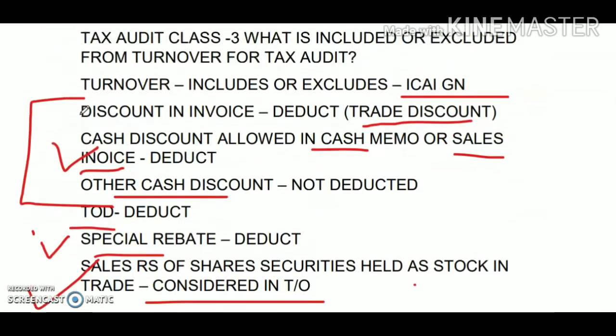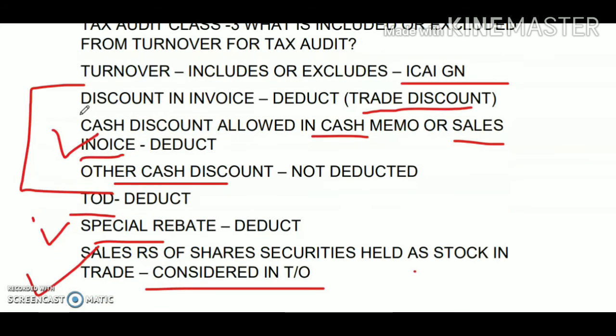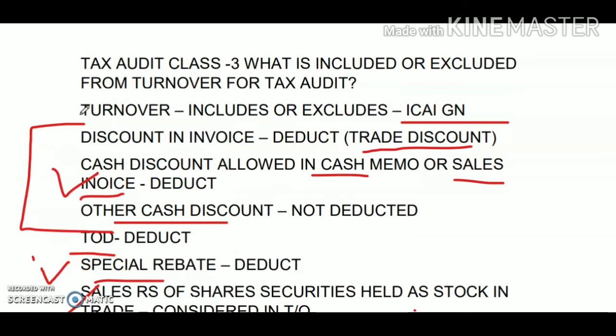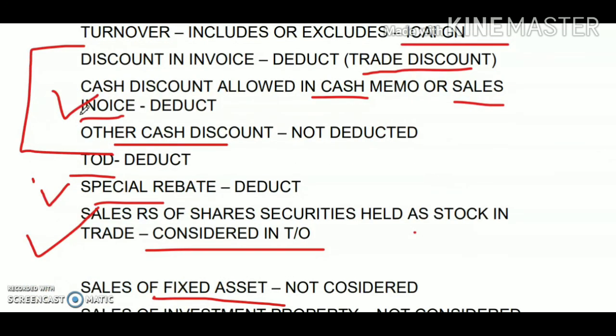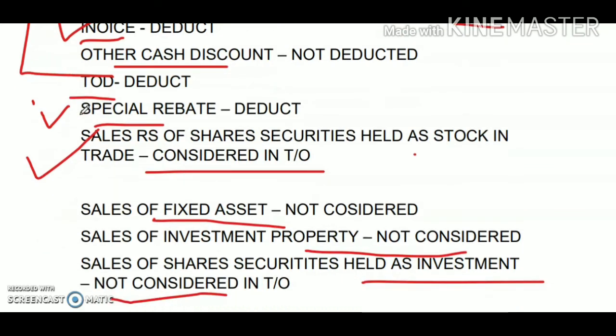So this is the discussion of what is included or excluded from the turnover. The answer is given by the ICAI guidance note. It is not given anywhere in the Income Tax Act. The trade discount will not be part of the turnover. Cash discount presented in the invoice itself will not be part of the turnover. Other cash discount will not be excluded from the turnover. Any turnover discount will not be part of your turnover.